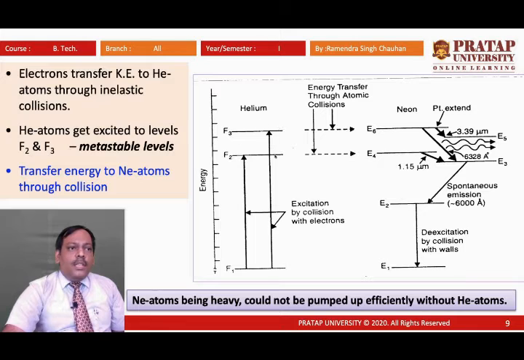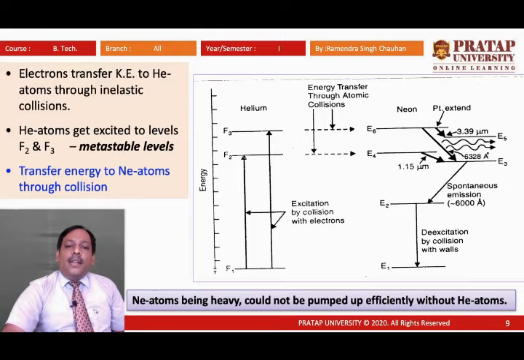Now these helium atoms collide with neon atoms and transfer this excess energy to the neon atoms, and the neon atoms shift from the ground state to the E4 or E6 level.